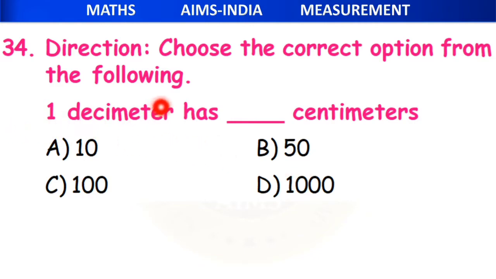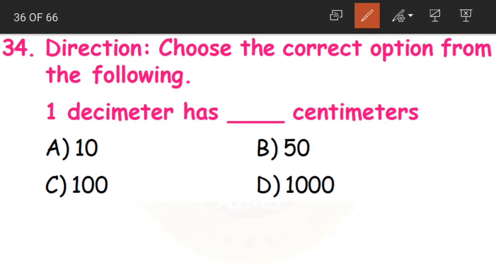Next question number 34. 1 decimeter is equal to dash meters, dash centimeters. Now this is a little bit new term for you. In lengths, what did we learn? We learnt about kilometers, meters and centimeters. Now we are having a new term called decimeters. D for deci, M for meter. Yes, decimeters come below centimeters. That means they are even smaller units of measure than centimeters.